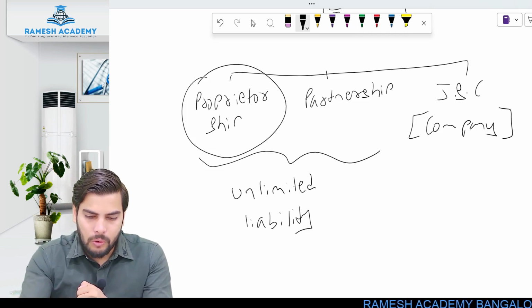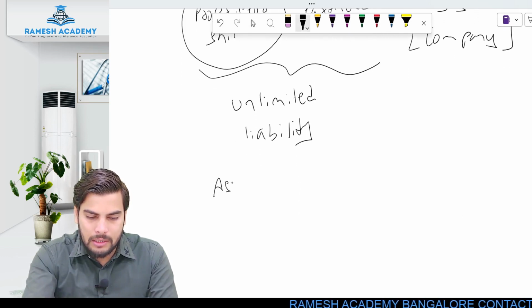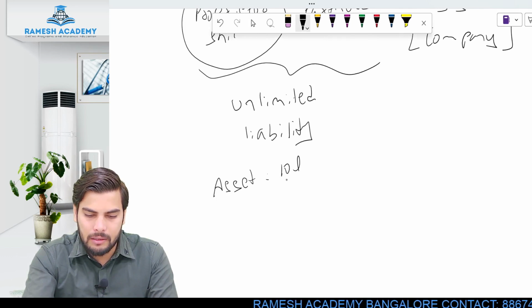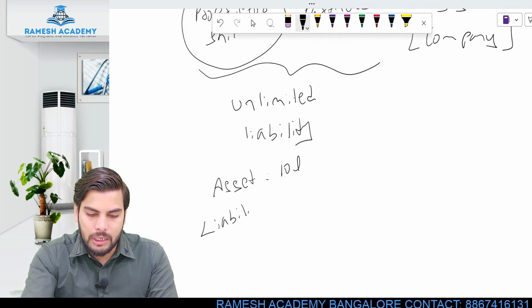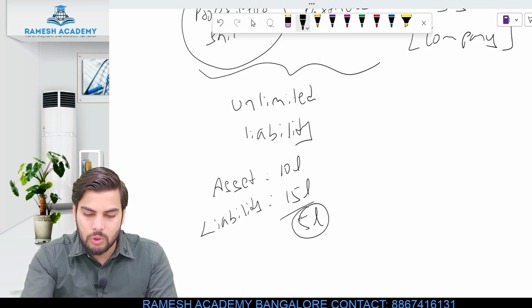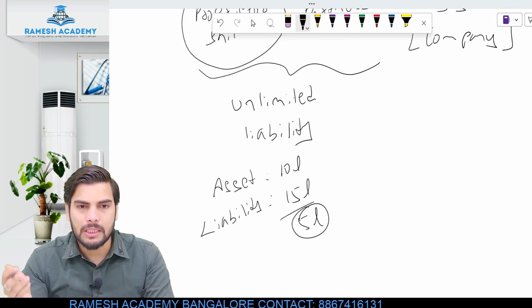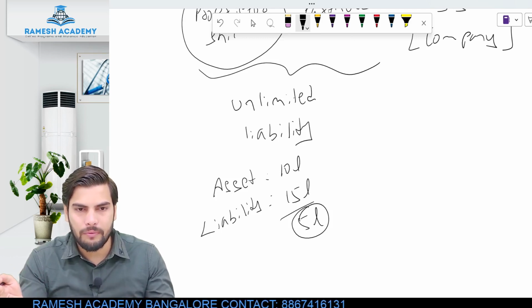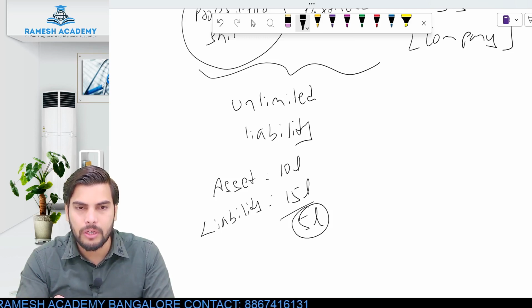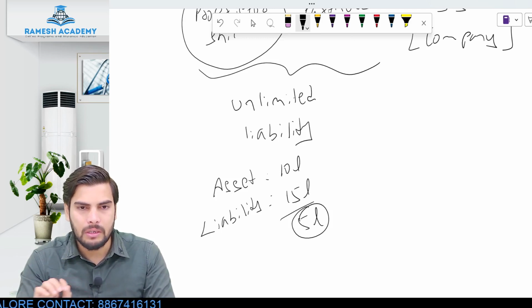Okay, so what will happen is, now let us say the proprietorship has got assets of 10 lakh, but their liabilities, if you see, are to the extent of 15 lakh. So there is a deficit of 5 lakh rupees. To the extent of this 5 lakh, the proprietor will have to sell his personal asset. That is, he'll have to sell his vehicle, house, anything for that matter, in order to clear this particular debt of the business entity. So the personal assets have to be sold if at all the business assets are not sufficient enough in order to clear the liability of the business entity.